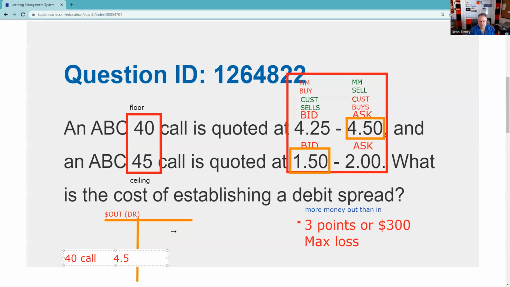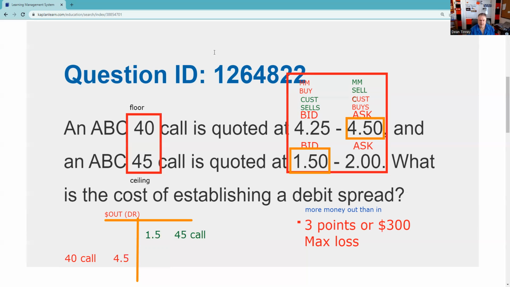And here is my 45 call, and I brought in 1.5 for the 45 call. And so when I net those premiums, that's how I ended up with the 3, right? 4.5 minus 1.5 is 3. When I'm buying, I pay the ask. When I'm selling, I receive the bid.